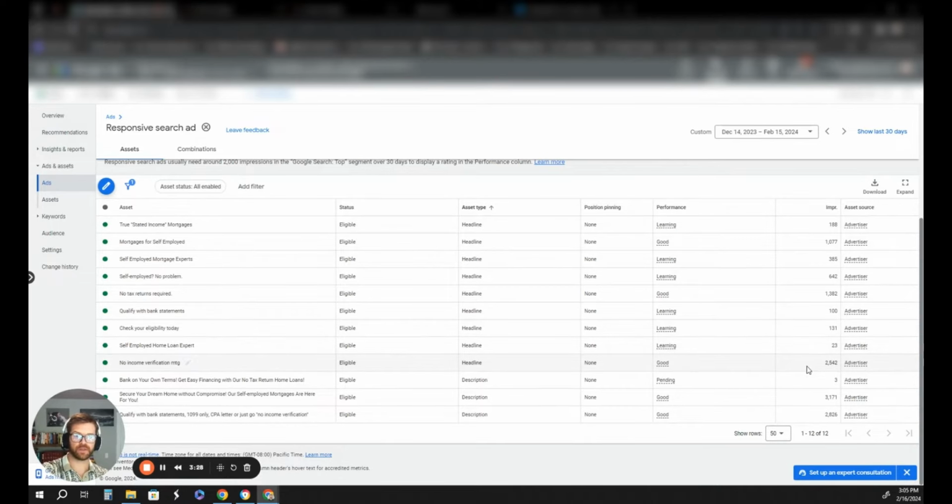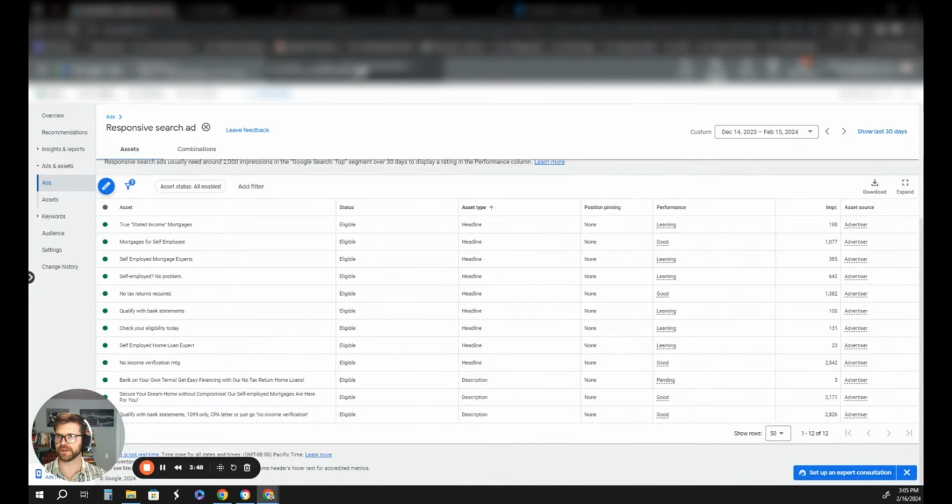You'll see this is one of the most shown headlines because it's the most relevant. And when somebody sees a headline that almost exactly matches the keyword that they typed into Google, there is a high likelihood that they're going to click on your ad because of that congruency and message match. So this is one campaign.